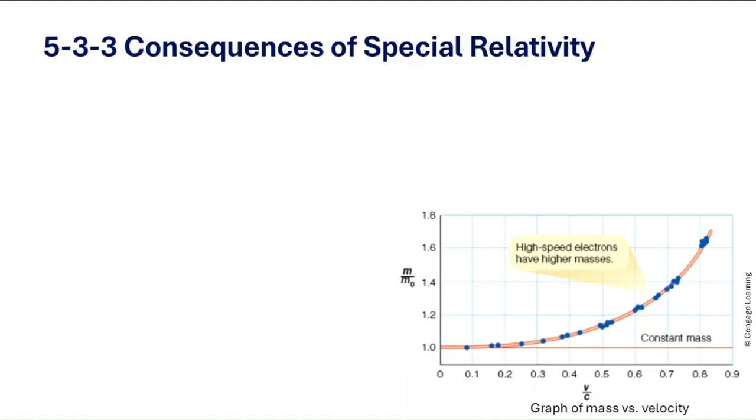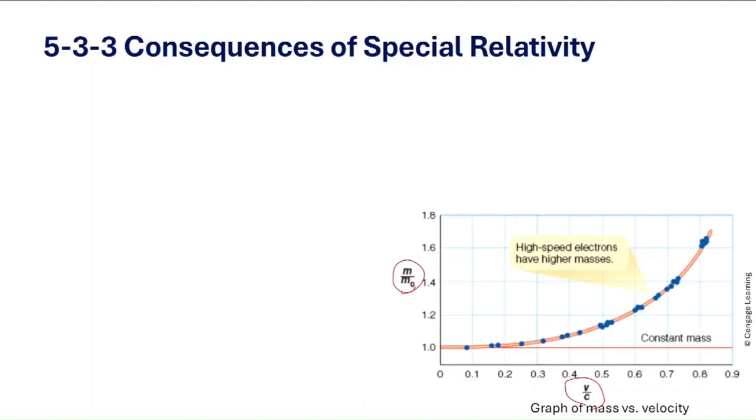Now first, let's look at this graph. It shows how the mass of a moving particle changes as its speed approaches the speed of light. So notice how the curve rises sharply. This is a striking prediction of special relativity.